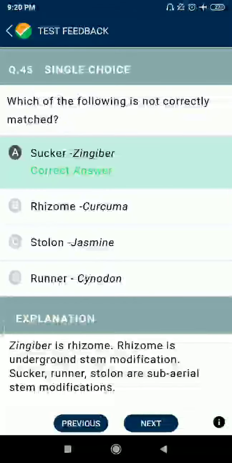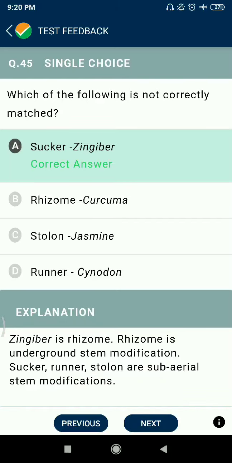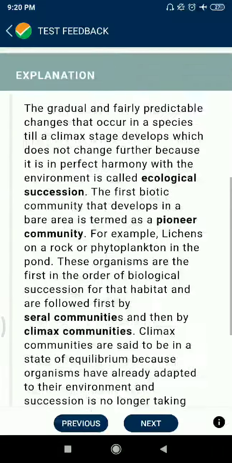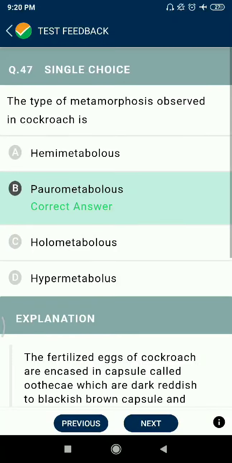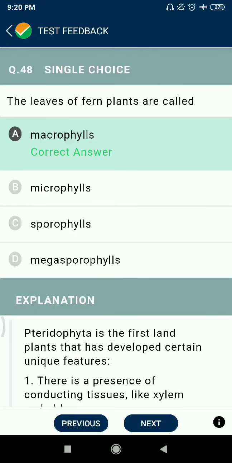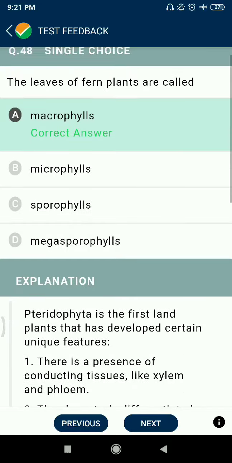Question 45. Which of the following is not correctly matched? Suckers, Zingiber, no. Rhizomes, Curcuma, okay. Stolon, Jasmine, runner, Cynodon. Question 46. During the process of ecological succession, the changes that take place in communities are orderly and sequential. Question 47. The type of metamorphosis observed in cockroach is paurometabolous. Question 48. The leaves of fern plants are called macrophylls.